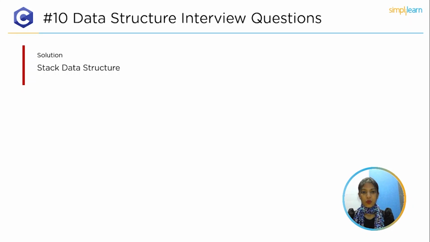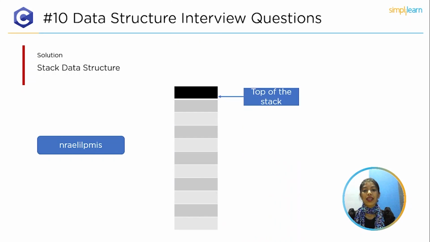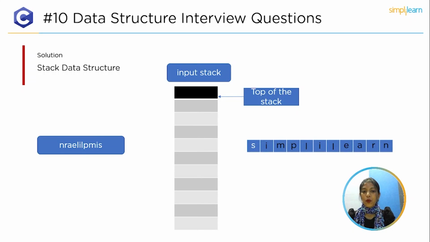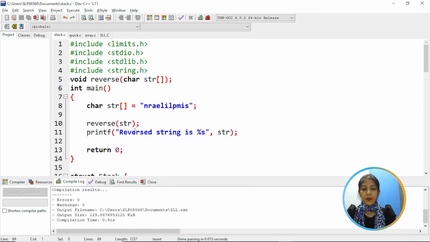Let's look at the problem. We must rearrange the string element by element in reverse order. Sounds something like last to first. As we all know, stack follows the first in last out principle. In order to reverse a string, we must create an empty stack to push all the string characters one by one, and then pop out the characters one after another. So once performing the pop operations on a string, all the string characters would be reversed and form into the original string. Now let's try to implement the program using stack data structure.